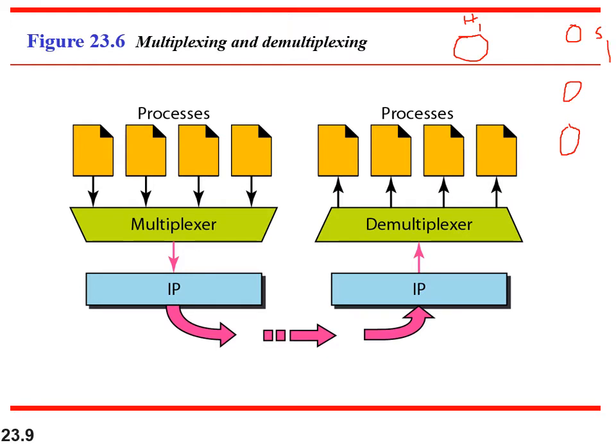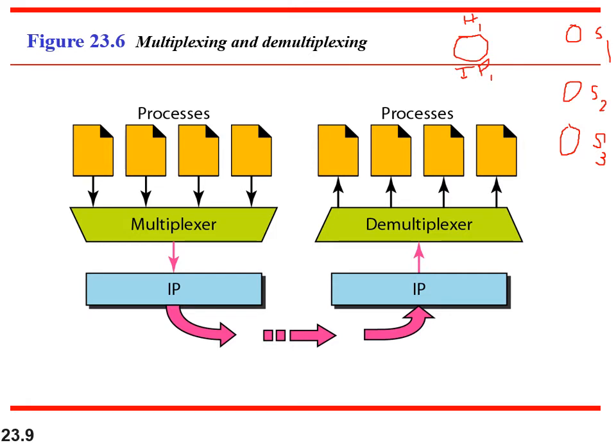For example, you have three different clients running in H1. Each of the clients is going to communicate with three different servers. The IP address of this host will be, say, IP1.